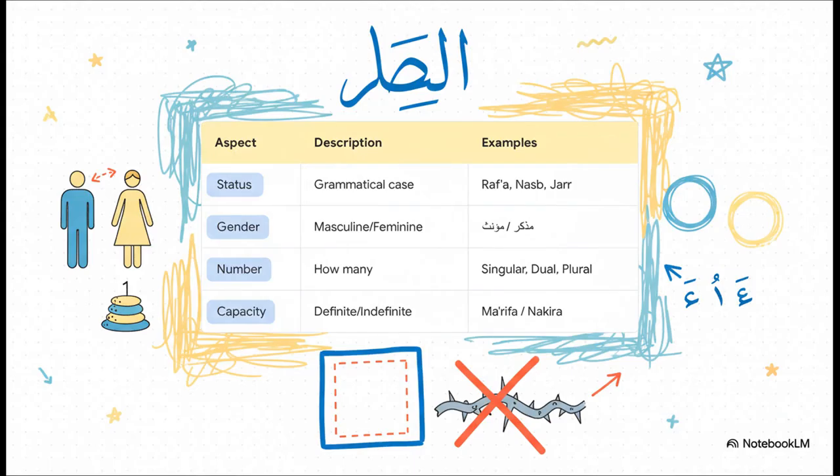Okay, let's just quickly run through what these 4 points are. Status is just its grammatical case. Is it the subject, object, and so on. Gender is pretty straightforward, masculine or feminine. Number, same thing, singular, dual, or plural. And finally, capacity just tells us if we're talking about something specific, like the book, or something general, like a book. If that sifat matches the Mousoof in all 4 of these points, bingo, you found a describing phrase.